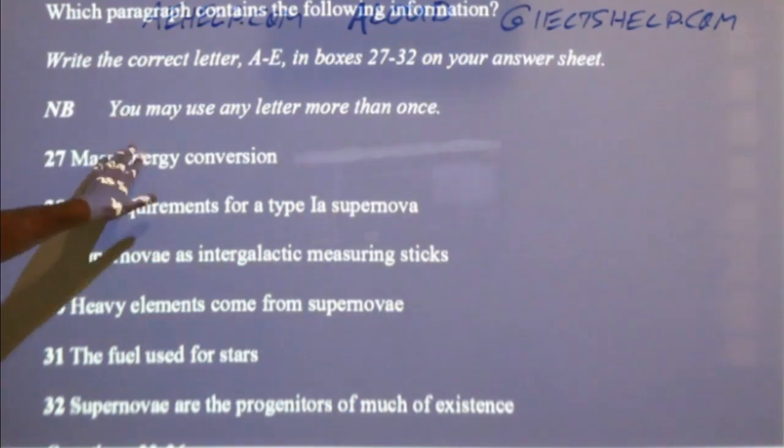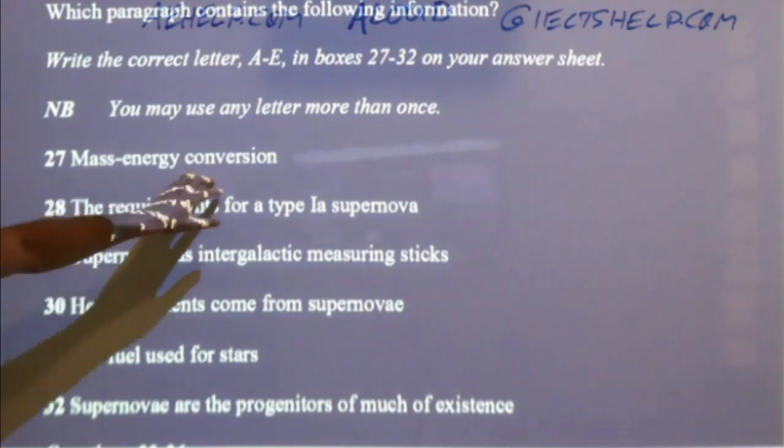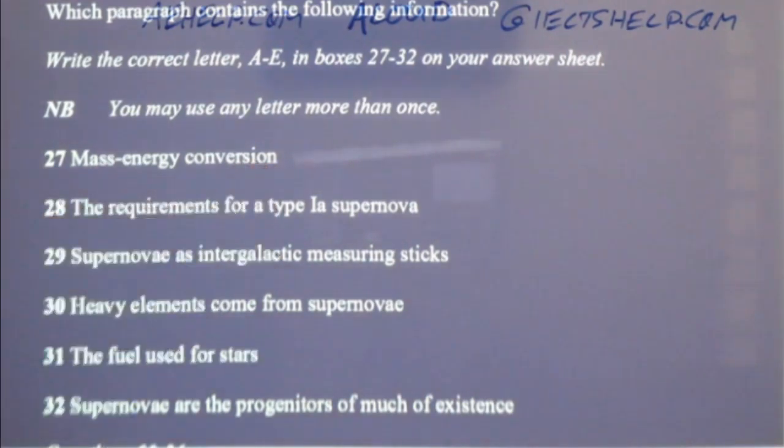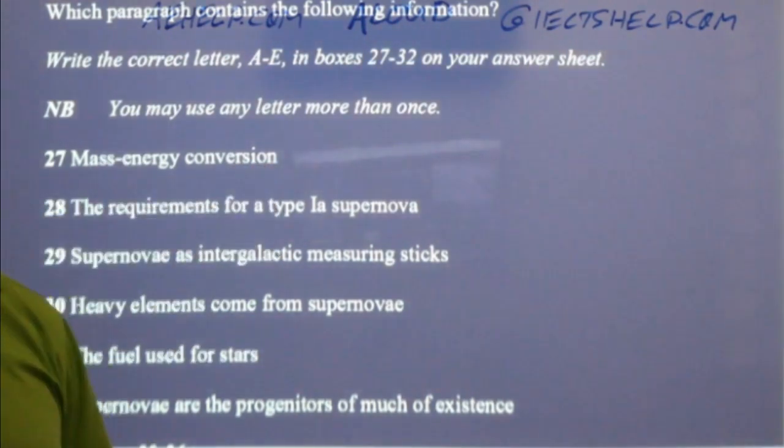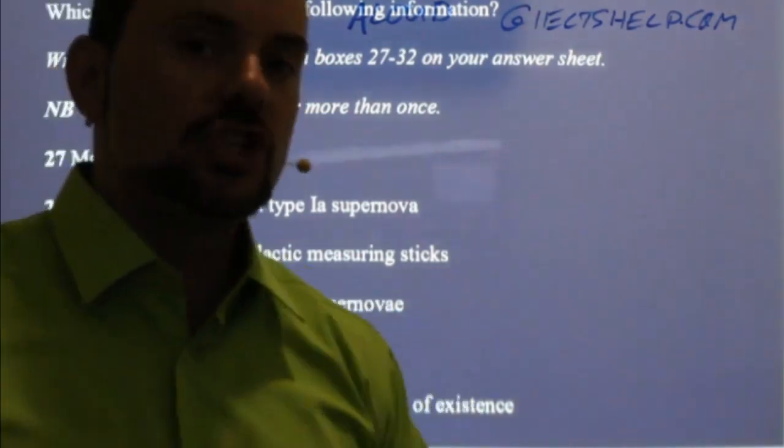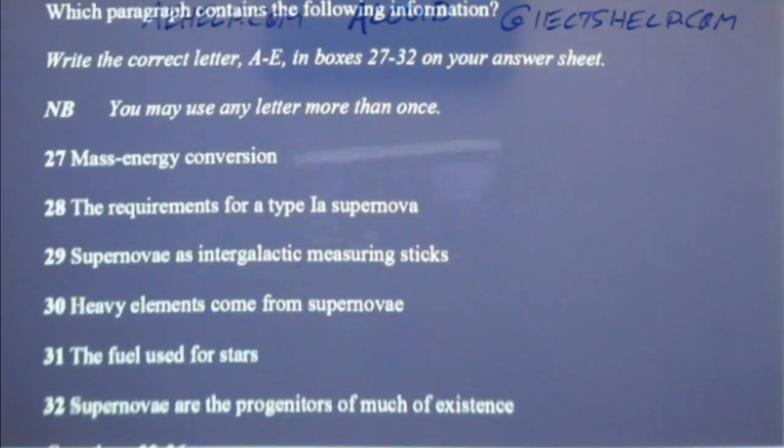So, number 27, mass energy conversion. Okay, so which paragraph talks about changing or converting mass energy? Is it A, B, C, or D? So changing mass into energy.